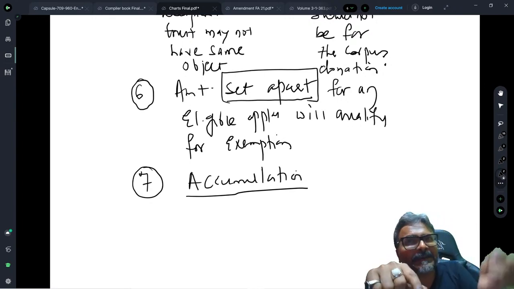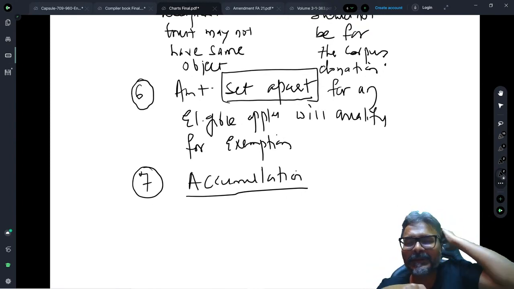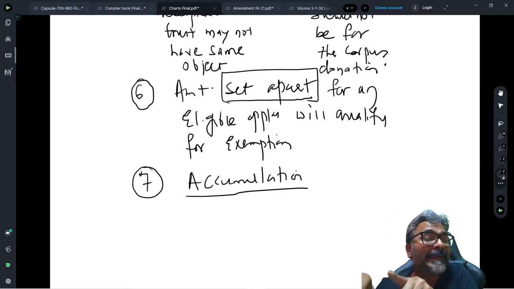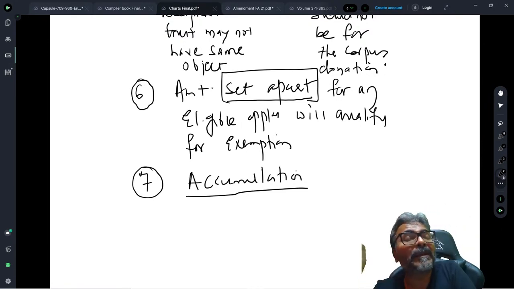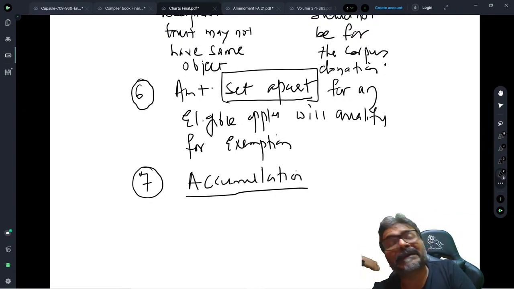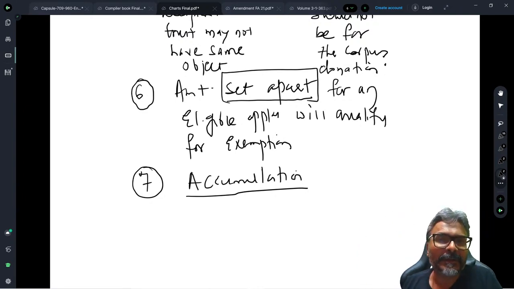Okay. So in that question, which I have seen in the compiler, the current year happened to be the 5th year. So please don't tax anything. The shortfall income will be nil, and you will only say that this shortfall amount will not be taxed in the current year, it will be taxed in the next year. Is that clear to all of you on the accumulation front?